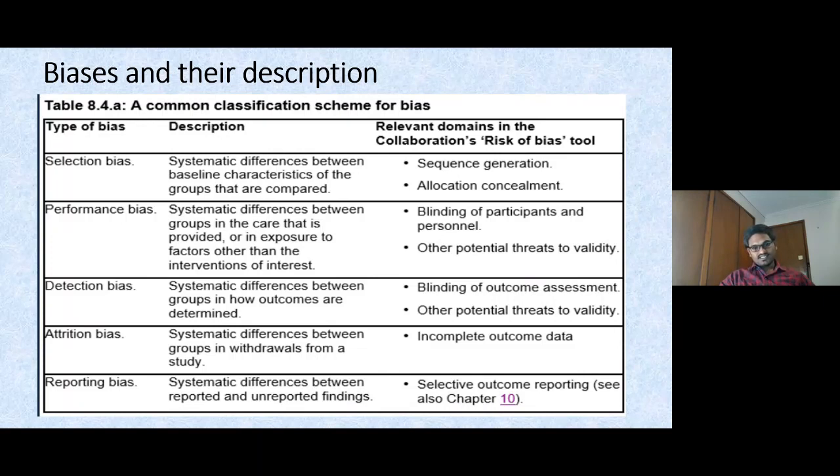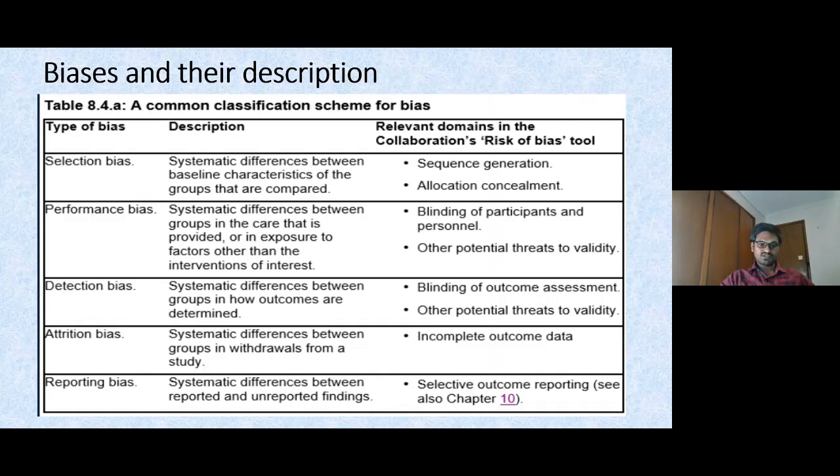Next, performance bias. If there are any systematic differences between groups in the care, for example, if you know that the person is your friend or family member, the study personnel will definitely give an intervention that works better than the testing drug.